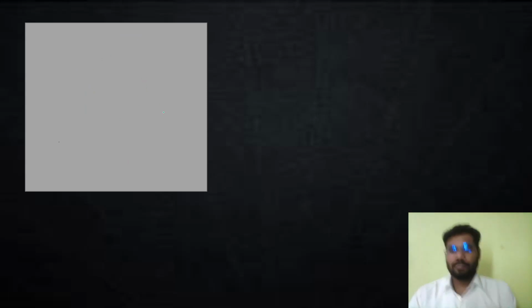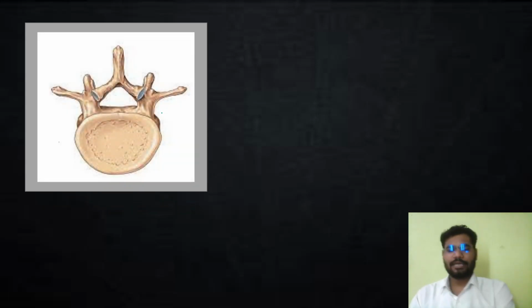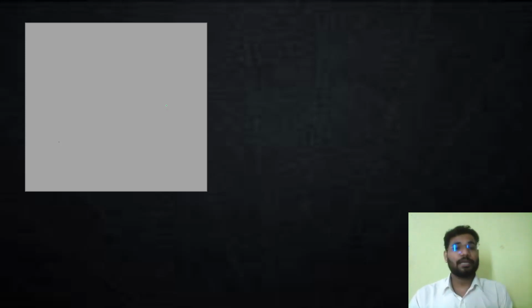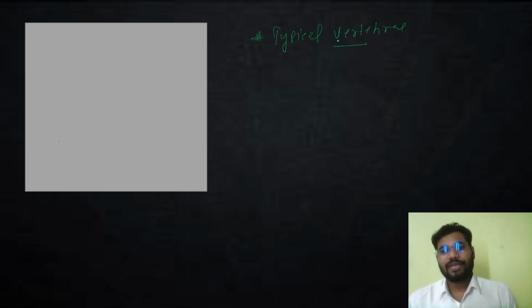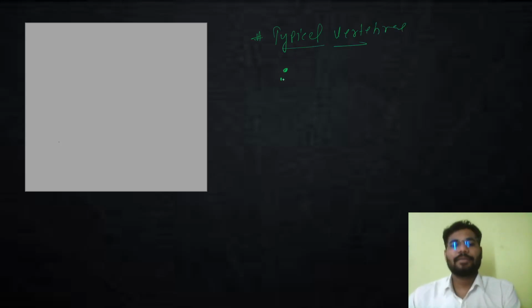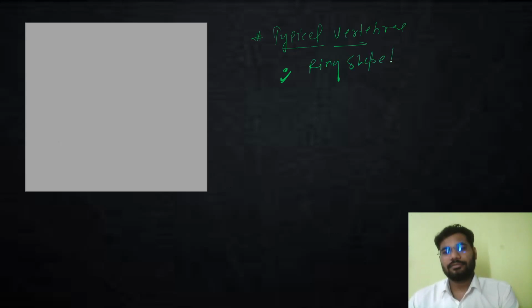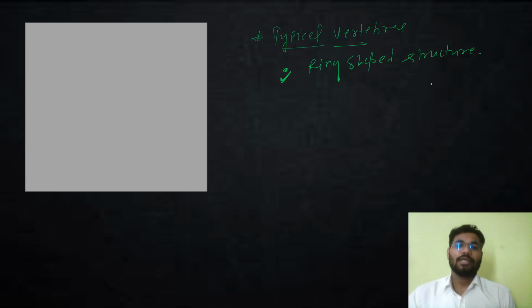So here you can see a typical vertebra. Before I come to this typical vertebra, let me just give you a shape, how it looks like, and then we'll talk about it. So first of all, let us talk about how a typical vertebra looks like. Whenever we talk about vertebrae, they are basically ring shaped structures. Right everyone? This is something that we are supposed to know, that they are ring shaped structures. Important thing we need to know.